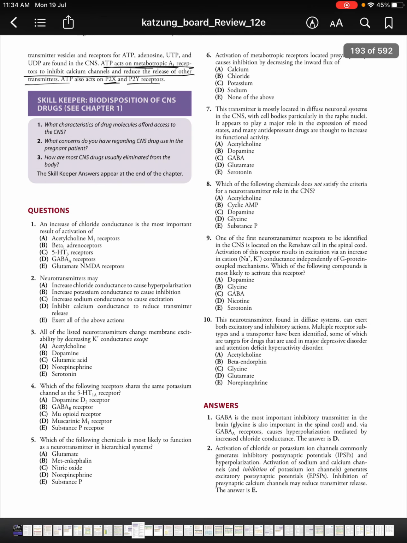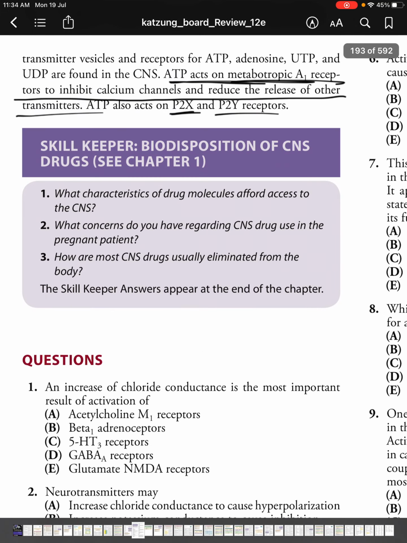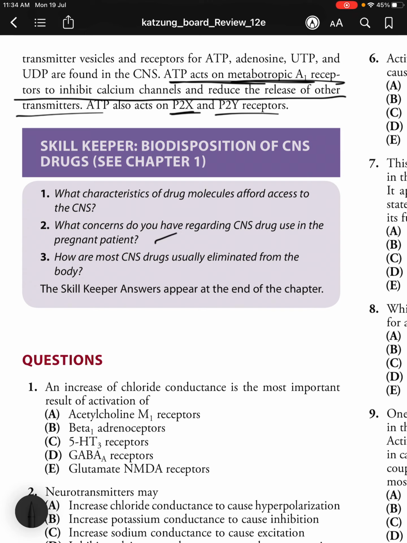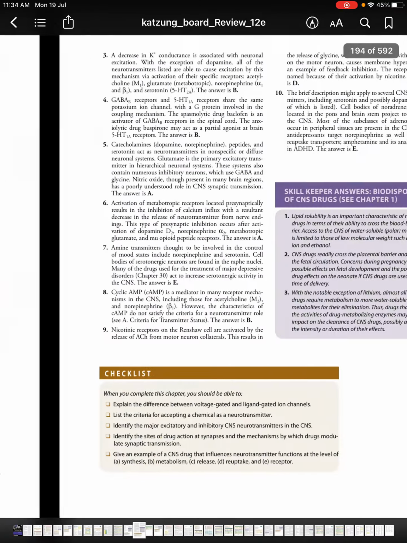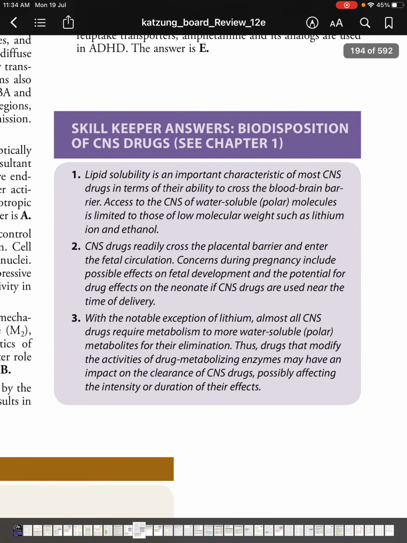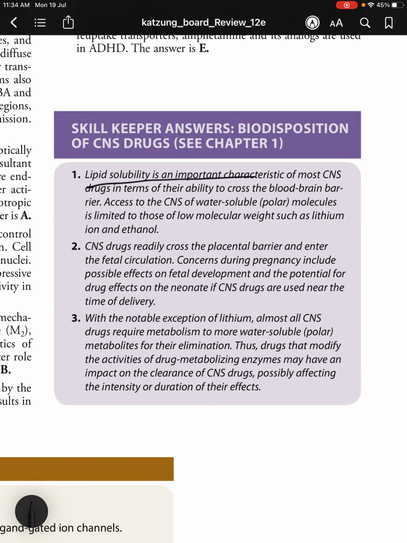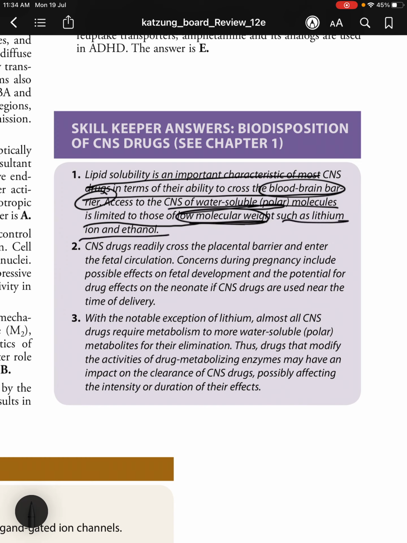So all these are the skill keeper questions regarding the use of CNS drugs in pregnancy, the characteristics of drug molecules that afford access to the CNS, and how most CNS drugs are usually eliminated from the body. Lipid solubility is an important characteristic of most CNS drugs in terms of their ability to cross the blood-brain barrier. Access to the CNS of water-soluble or polar molecules is limited to those of low molecular weight to facilitate diffusion, such as lithium ions and ethanol.